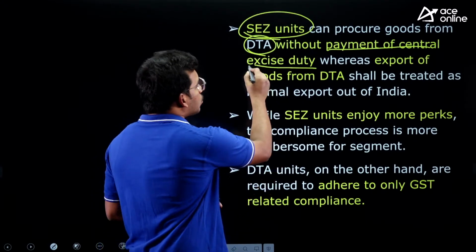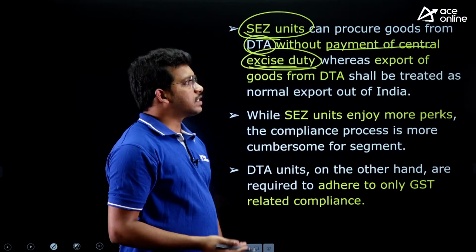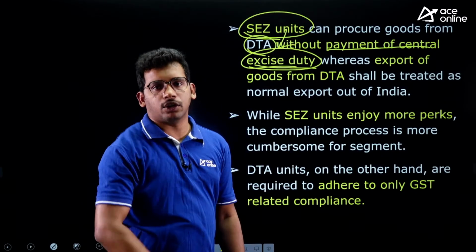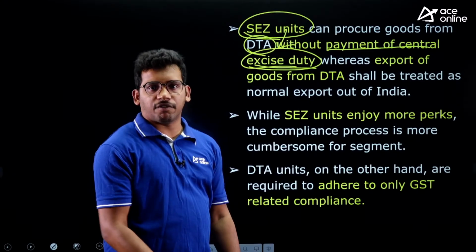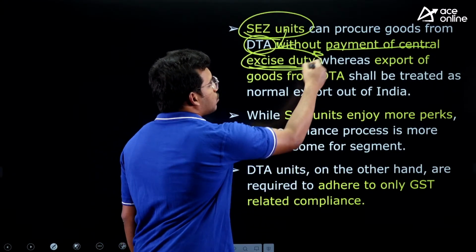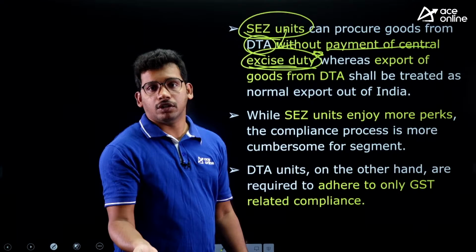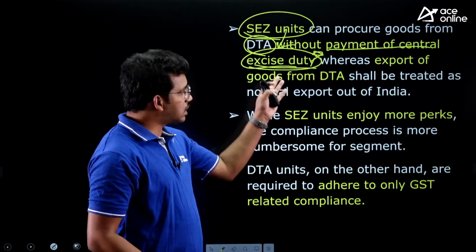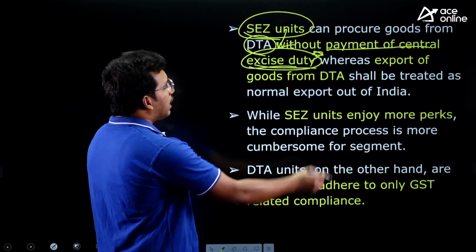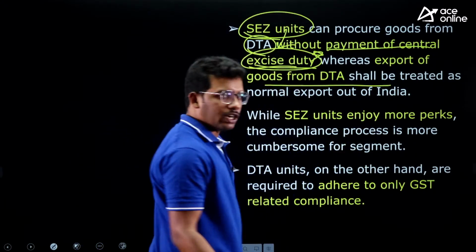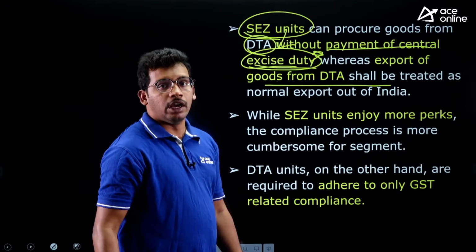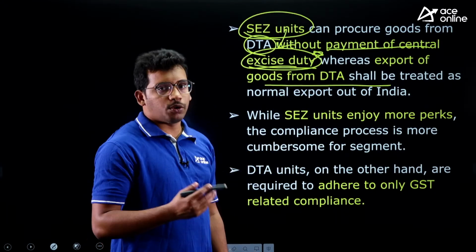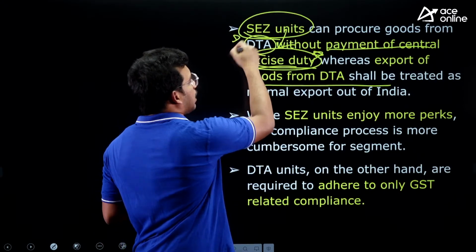So here, whenever the SEZ units are taking certain goods from the domestic tariff areas, they need not pay any excise duty, because the government is encouraging them: you take goods from Indian companies but produce more. That's the logic behind this. Whereas if domestic tariff areas are exporting goods, then they need to pay tax. So the only exemption is for SEZ.